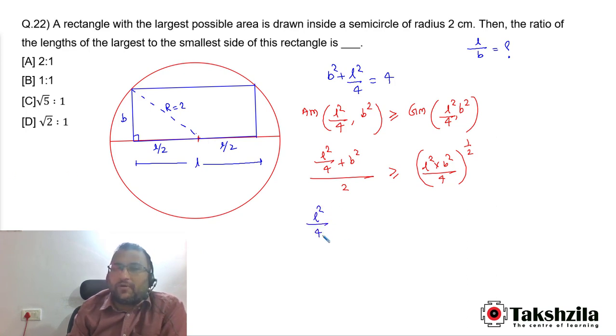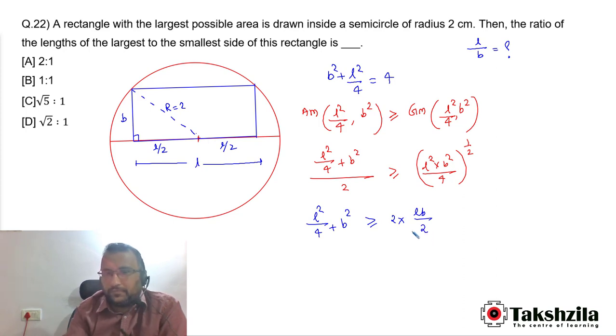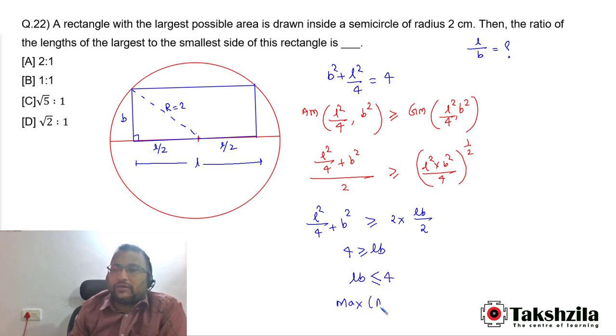L square divided by 4 plus B square is greater than or equal to 2 times LB divided by 2. Then over here इसका वैल्यू हमें पता है 4 is greater than or equal to LB आ जाएगा, means LB is less than or equal to 4. So the maximum possible area is equal to 4 here.